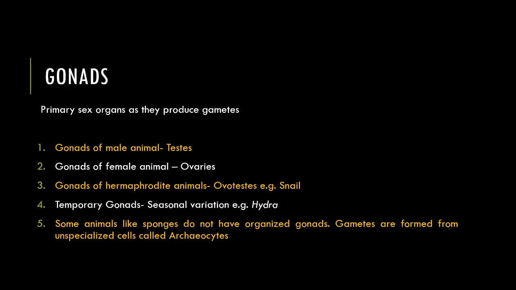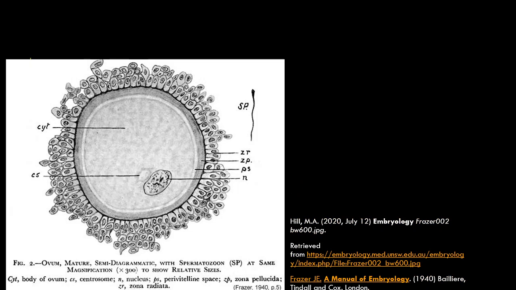In some primitive animals like sponges from phylum Porifera, they do not have organized gonads because they do not have organ level of organization. So the gametes are formed from unspecialized cells which are called archeocytes. So these are the gametes.